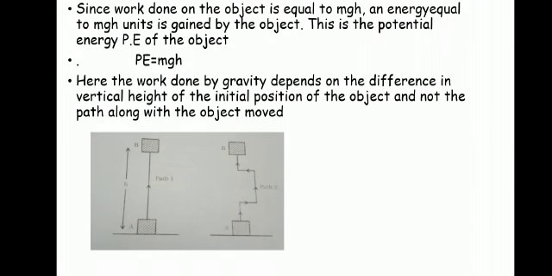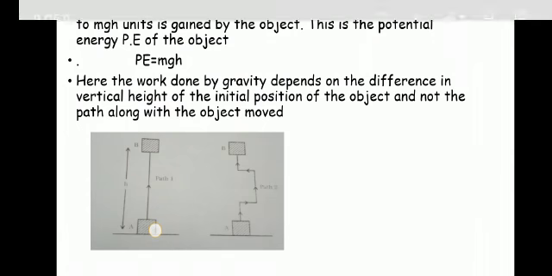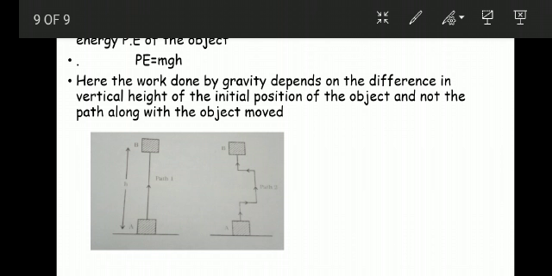Here the work done by gravity depends on the difference in vertical height between the initial position and the final position of the object, and not on the path along which the object moves.